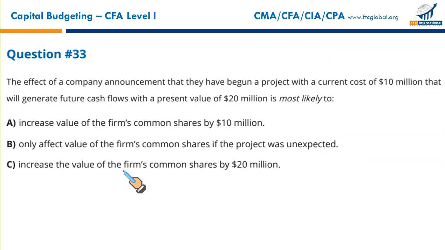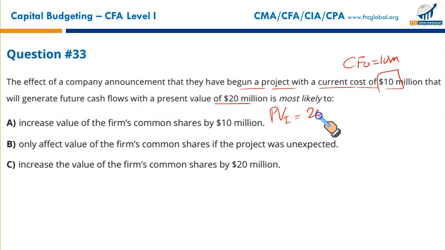Next, the effect of a company's announcement that they have begun a project with a current cost of 10 million, that's your initial outflow, $10 million. That will generate future cash flows with a present value of 20 million. This is the present value of future inflows, $20 million.